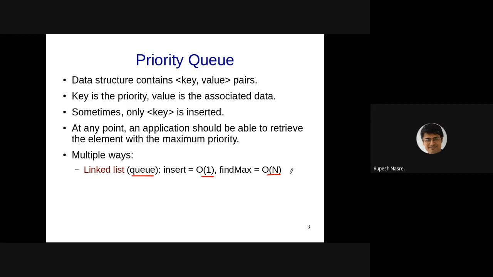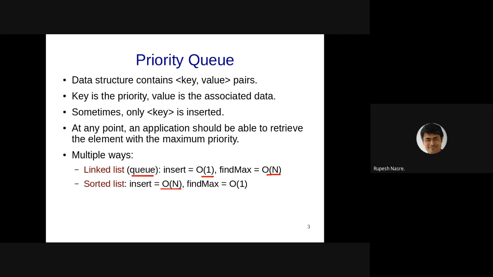This also might be fine in some applications where you want to prioritize insert, that is, the number of inserts is more, but find max doesn't happen that many times. So it might still be okay. I can use a sorted list where sorting is now based on the priority, in which case the insertion becomes order n, whether I'm using an array or a linked list.